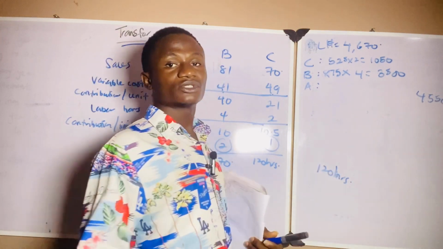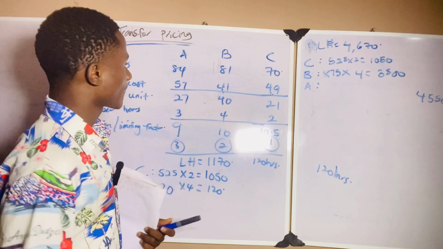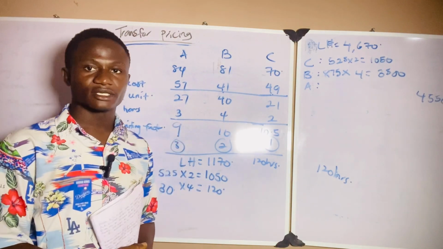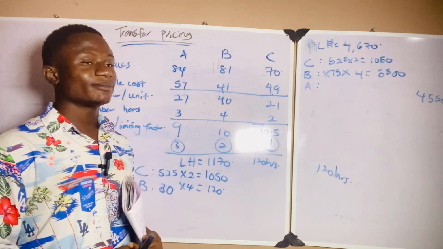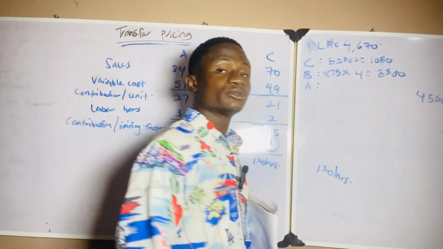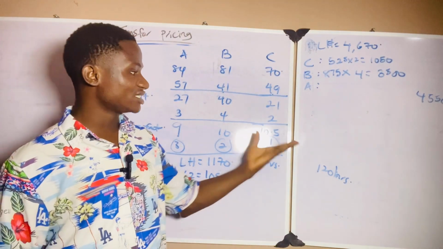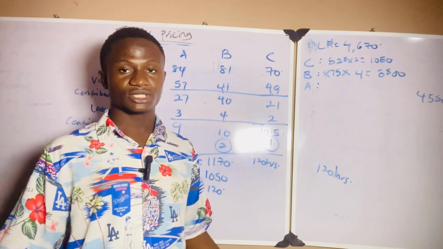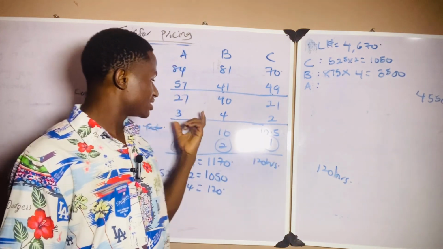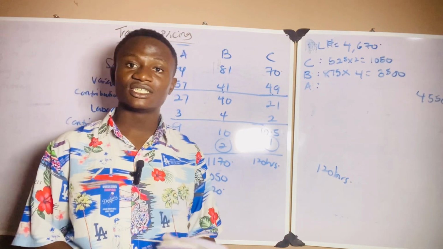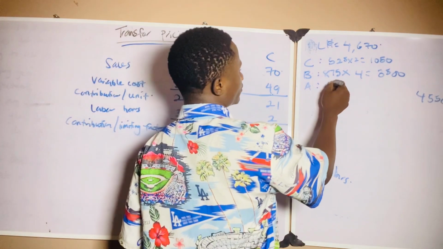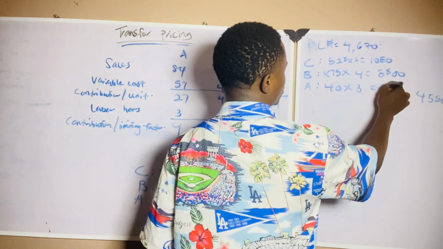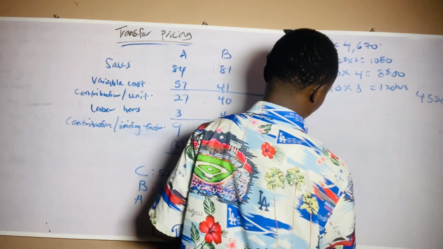So how many units of product A can we produce with 120 hours? The question is, how many hours does it take to produce product A? 3 hours. So 120 divided by 3, because we have 120 hours and it takes 3 hours to produce product A. We can only produce 40 units of A. So 40 units of A times 3 will give us 120 hours.